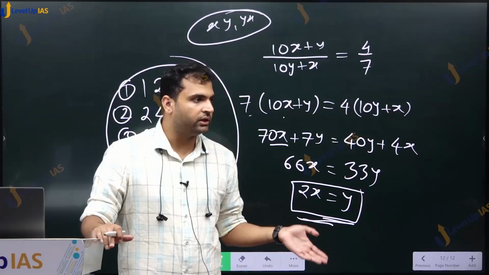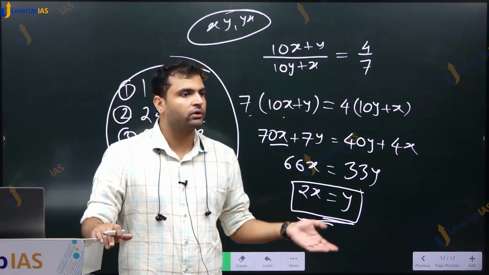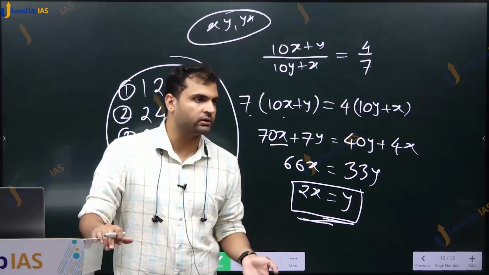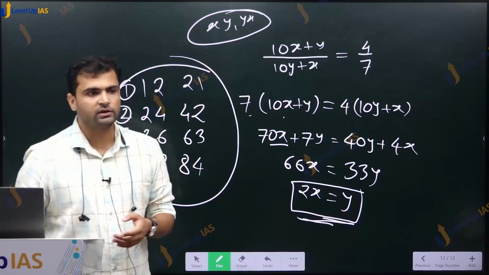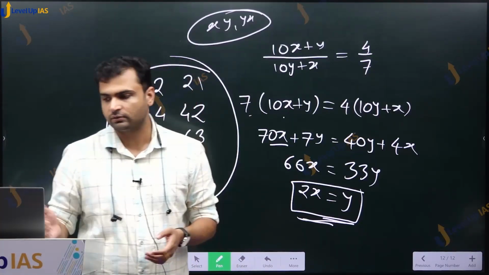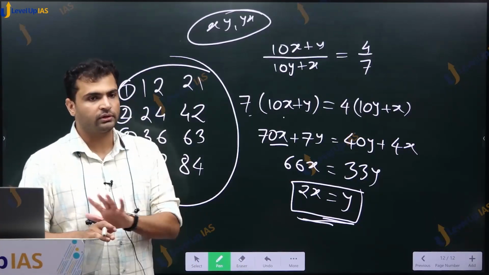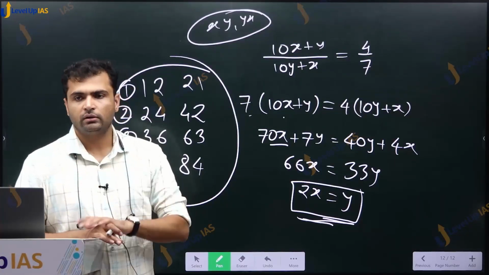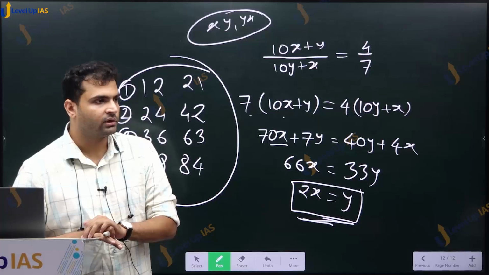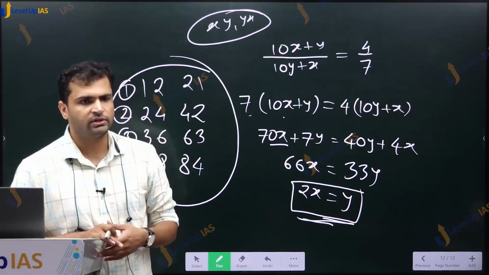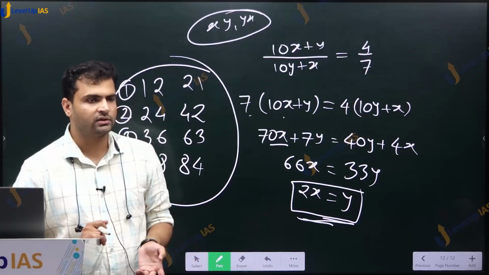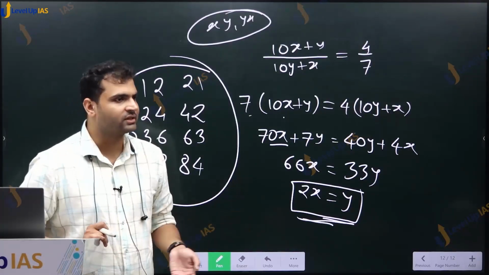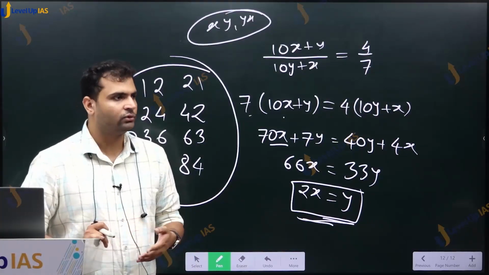This year, arithmetic questions were quite lengthy, and there are 13 questions from this one section. That is why we are doing this. Otherwise, we can cover this section faster as well, but we have to ensure that this forms the fundamental and firm base for our course from here on. There are some chapters from which UPSC is not really asking questions, like decision making and interpersonal skills. We can just skim through it, no issues.